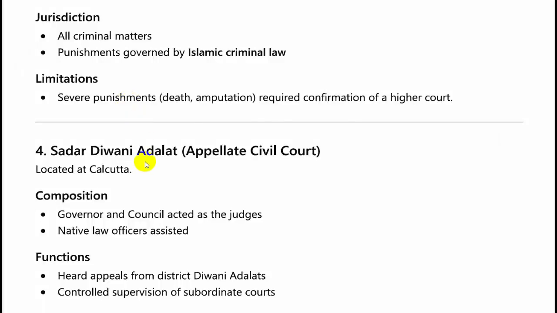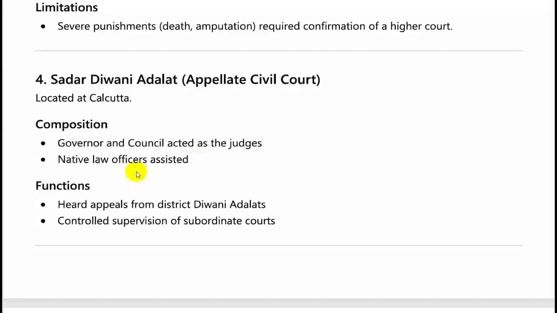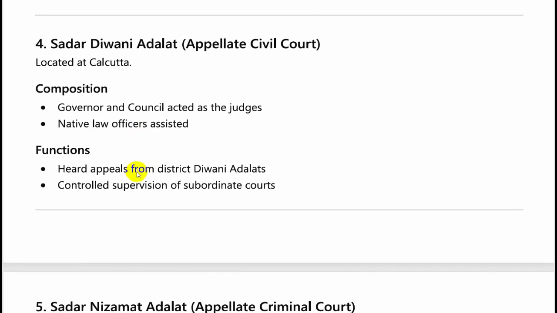The Sadar Diwani Adalat, which is also the appellate civil court, located at Calcutta, was composed of the governor and council acting as judges, and they heard the appeals from the district Diwani Adalats. They also controlled and supervised the district Diwani Adalats.